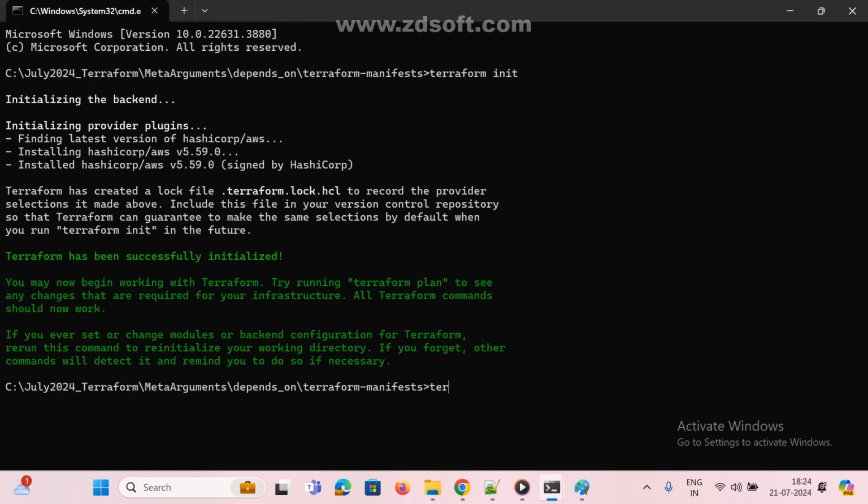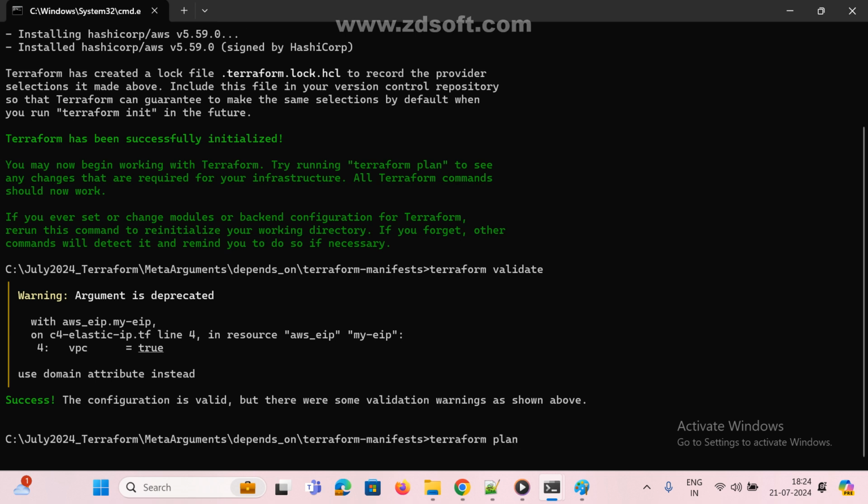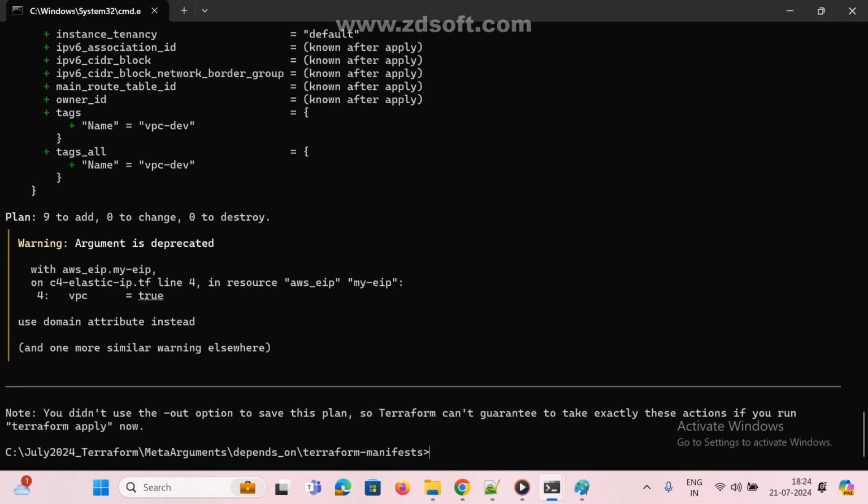Terraform validate. If we have any syntax errors, just check it. And so next, what is this? Deprecated elastic IP arguments. Okay, true VPC that is required, no problem, that is not an error, it's a warning, leave it. And so terraform plan. Now what are the plan? Now we can see the plan and all. So this is our plan. Okay. Now 9 to add, 0 to change, 0 to destroy.